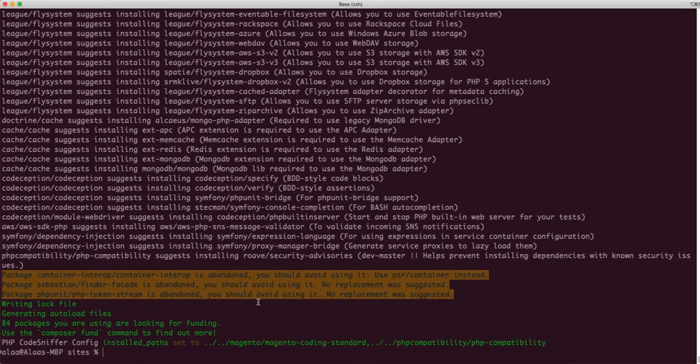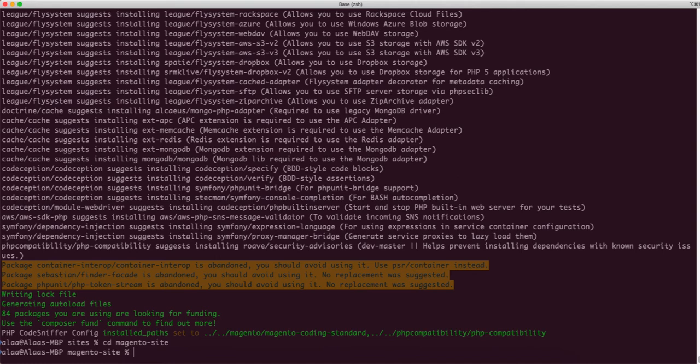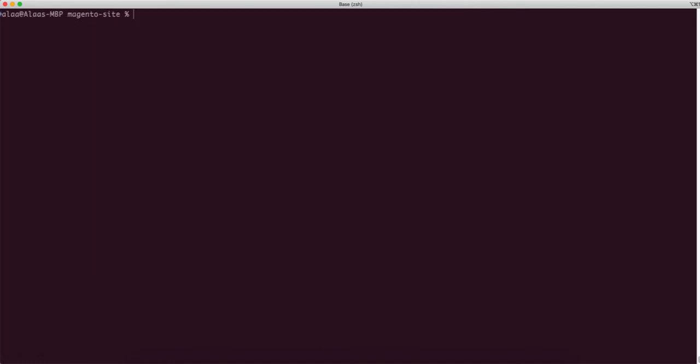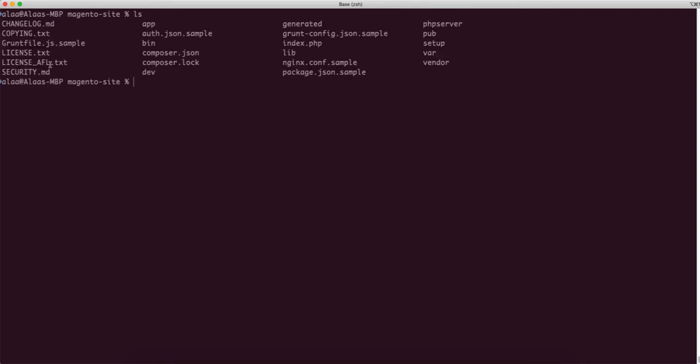Right now Magento is downloaded in a folder called magento-site, so I cd into it. This is the folder where Magento is installed. If we do ls, then we get these files inside it.